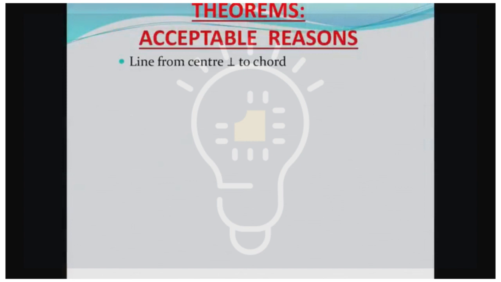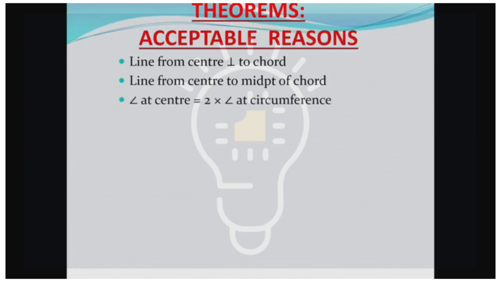You may recall that there is a theorem that states that the line drawn from the center of a circle perpendicular to a chord bisects the chord. And then there's a theorem that also states that the line from the center of the circle to the midpoint of the chord is the perpendicular bisector as well. The angle at the center of the circle is equal to twice the angle at the circumference.